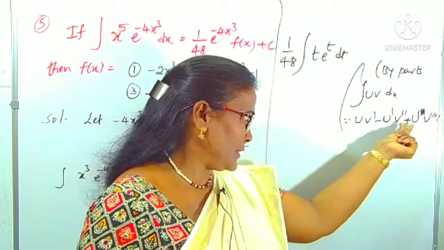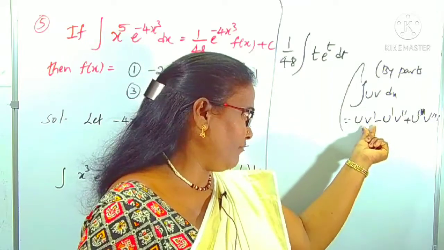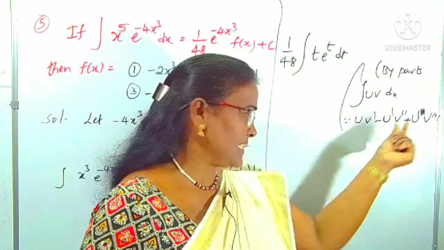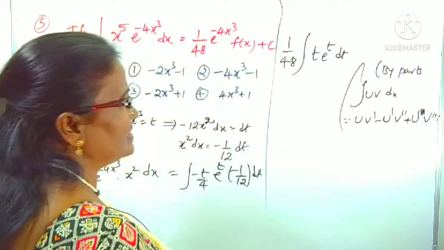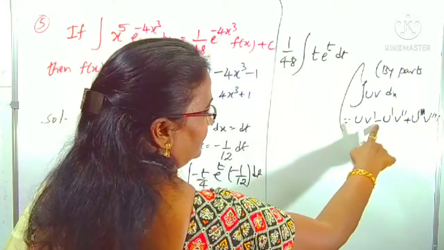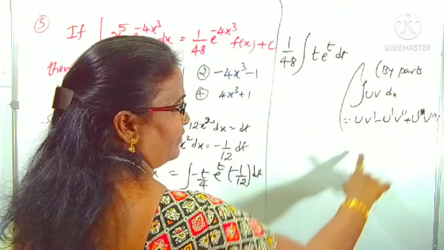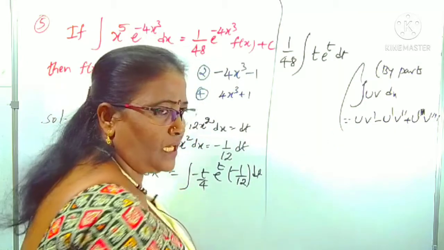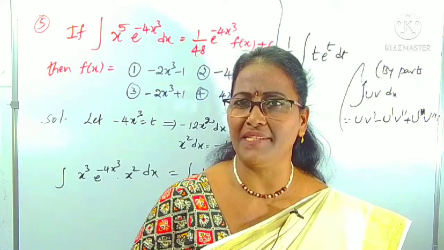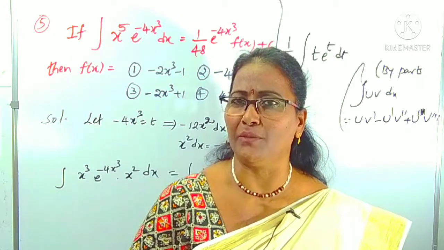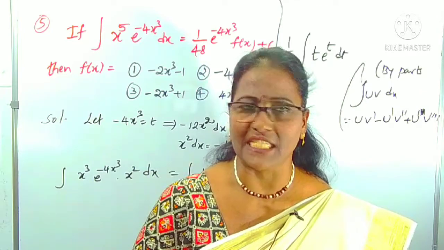Here u dash, u double dash etc. indicate the successive derivatives, and v dash, v double dash etc. indicate the successive integrals. Till u dash is a constant we continue this process with alternate plus or minus signs. I uploaded videos explaining this short trick of by parts for the case when u is an algebraic function. Watch that video, whose link is given in the description.